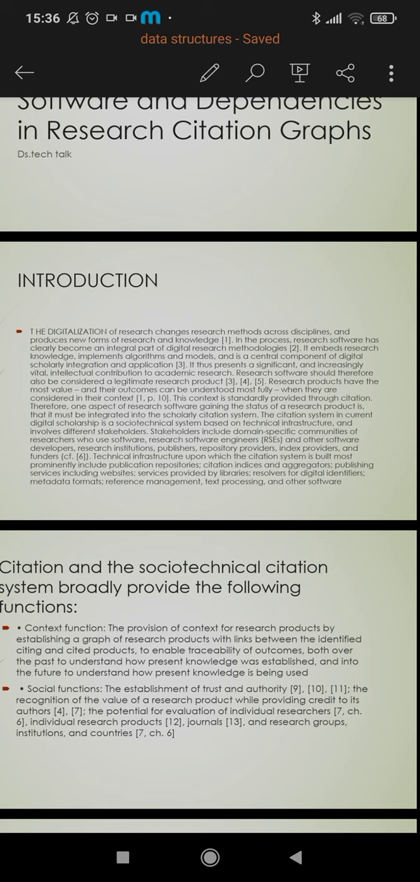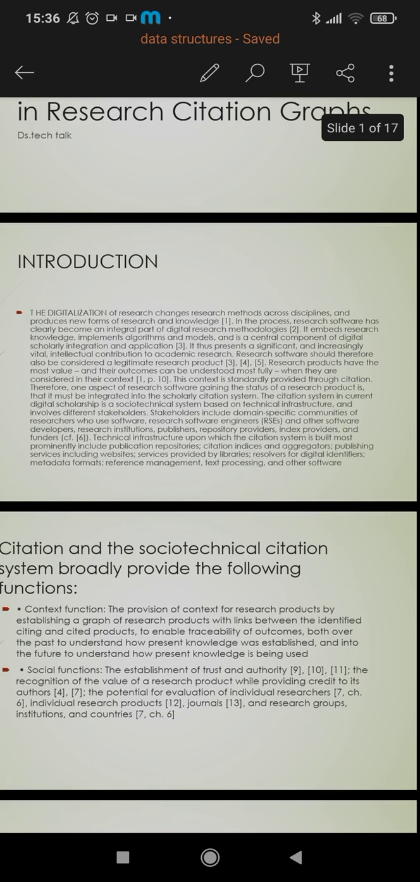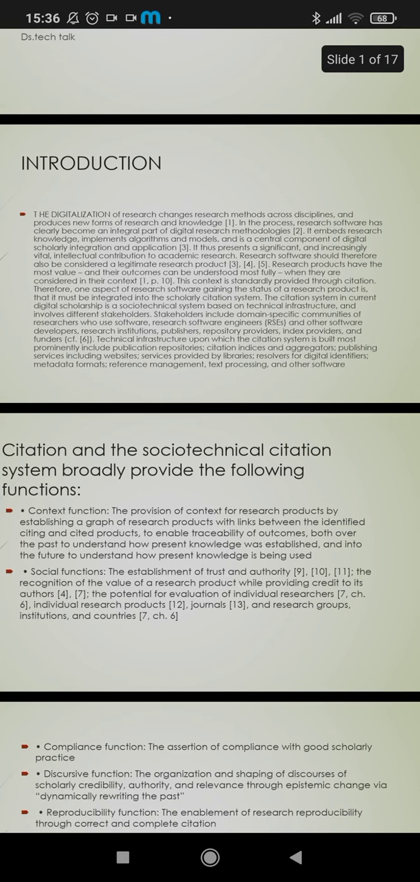Stakeholders include domain-specific communities of researchers who use software, research software engineers, and other research software developers, research institutions, publishers, repository providers, index providers, and funders. Technically, the infrastructure upon which the citation system is built most prominently includes publications, repositories, citation indices, and aggregators, publishing services.